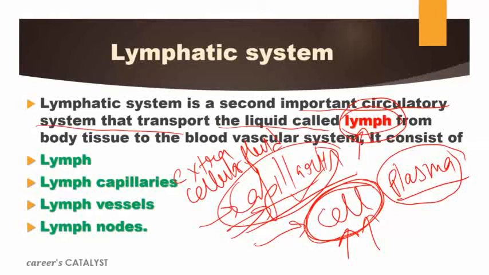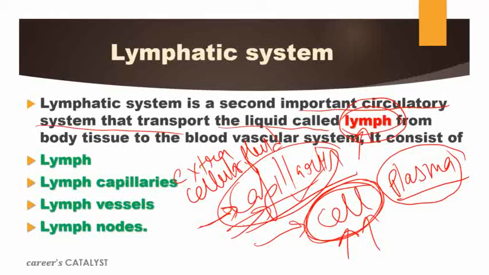Okay, what are the substances? I told you the fluid is called plasma, but sometimes, rather than plasma, or water, some small proteins may also come out. Because of high pressure, the blood is traveling at very high pressure via all the arteries, veins and capillaries, so some small protein molecules may come out.